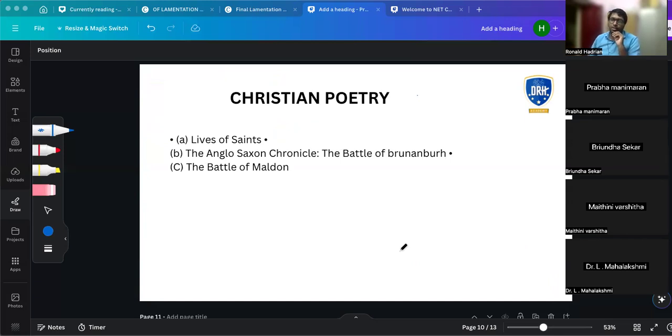So they started moving to Christian poetry. Some of the works, we don't know the authors: Lives of Saints, the Anglo-Saxon Chronicle, the Battle of Brunanburh, and the Battle of Maldon. Remember these works.